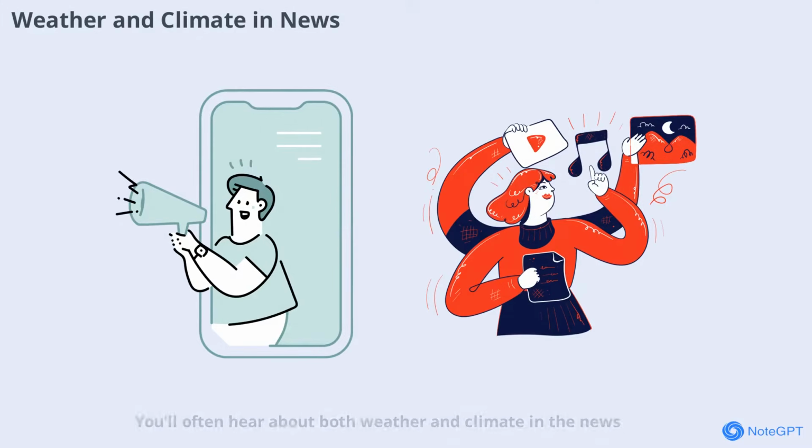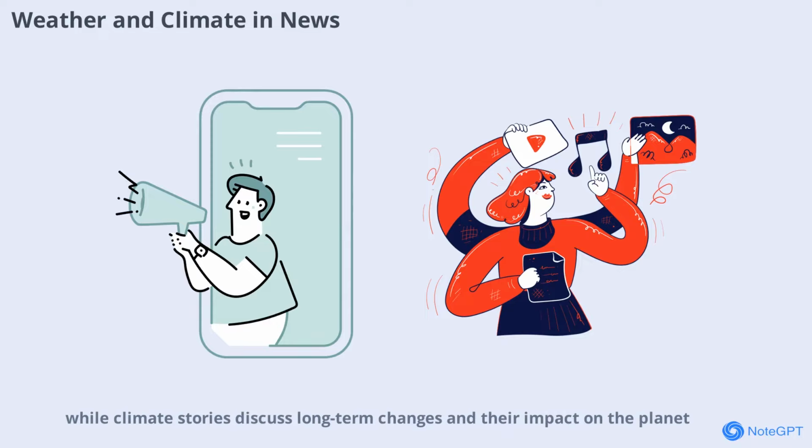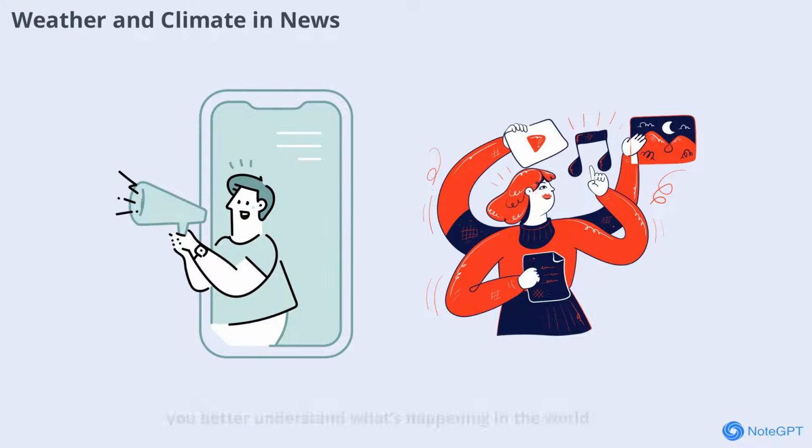You'll often hear about both weather and climate in the news. Weather reports tell you what to expect today or this week, while climate stories discuss long-term changes and their impact on the planet. Being able to tell the difference helps you better understand what's happening in the world.